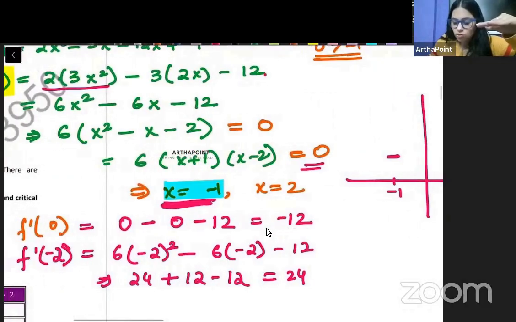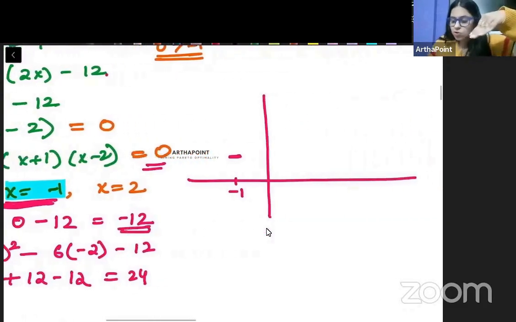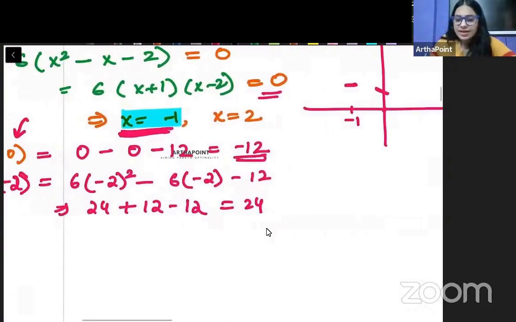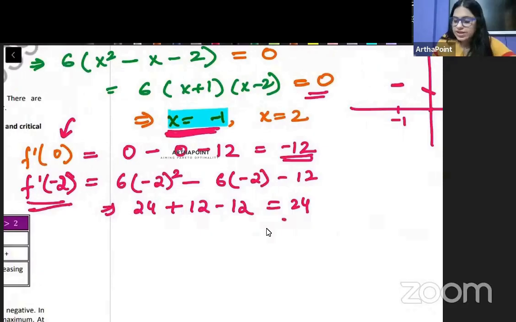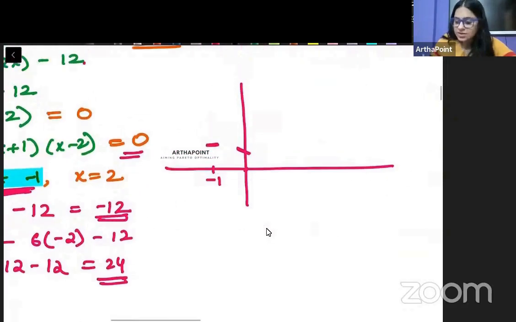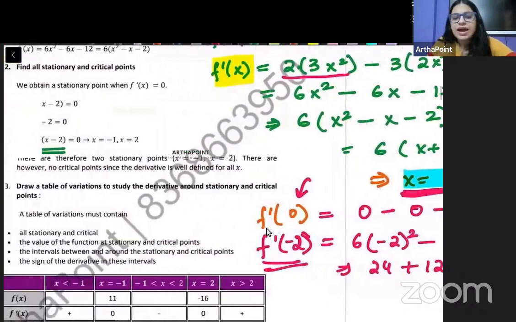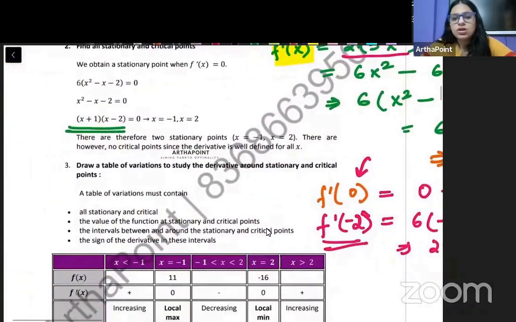At 0, it has a negative slope. At minus 2, it has a positive slope. It is sloping upwards. So we can see that it is going from positive to negative. That means at this point, it must have a local maxima.